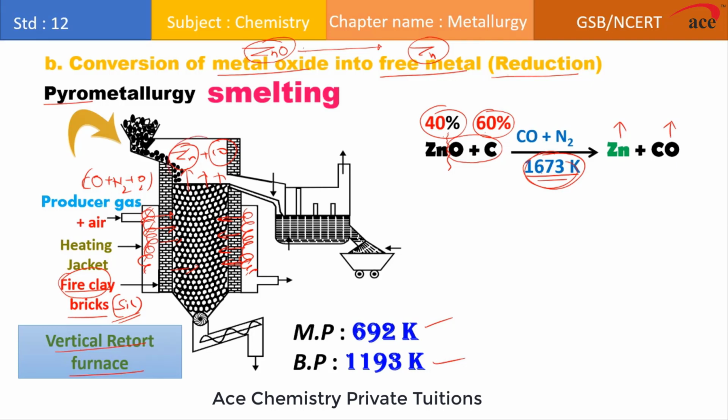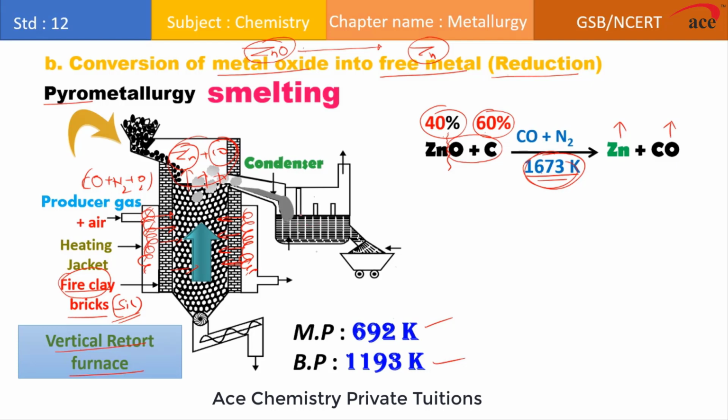So on the upper part of this furnace, this vapor is collected and allowed to pass through this. Now this next joining part with this vertical retort, we refer to it as what? Condenser. The role of the condenser is to condense the gaseous products which have come here, but the temperature maintained in the condenser only condenses zinc vapor, because zinc has a high boiling point relative to its melting point, so it is easy to condense as compared to carbon monoxide.